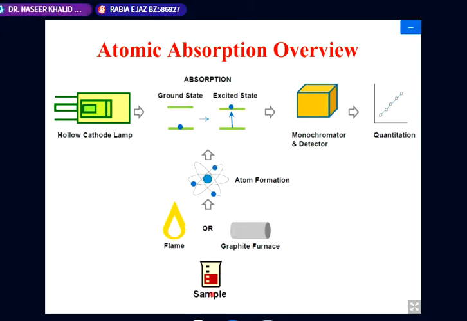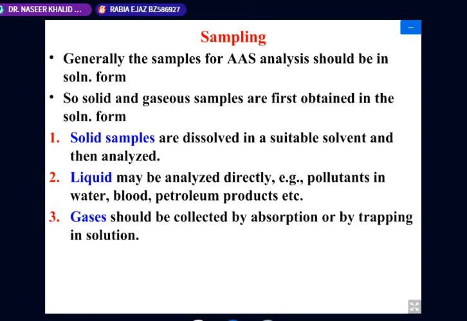This was the summary. Here, the sample is being injected, whether it is flame or, if we are not using a graphite tube, a tube for the cold vapor generation technique or hydride generation technique. A similar tube is there, which is hollow, and the vapors pass through it. This tube is transparent and is placed here. Again, the absorption is recorded, and that is the output. So this was, I think, the last slide.